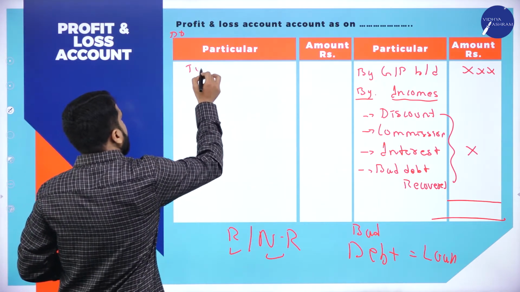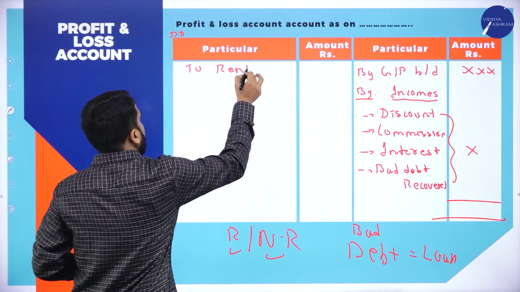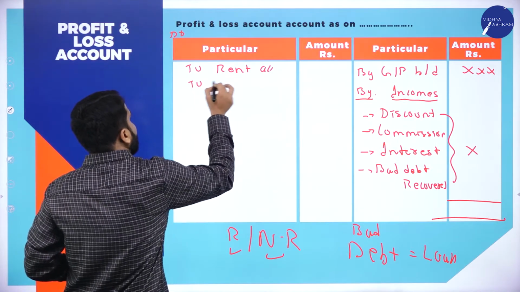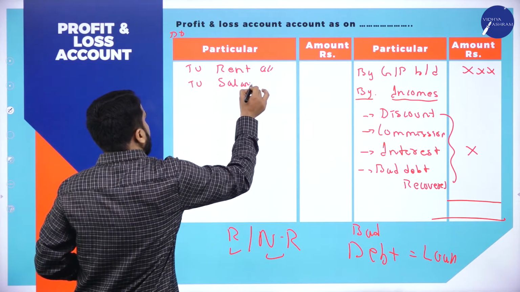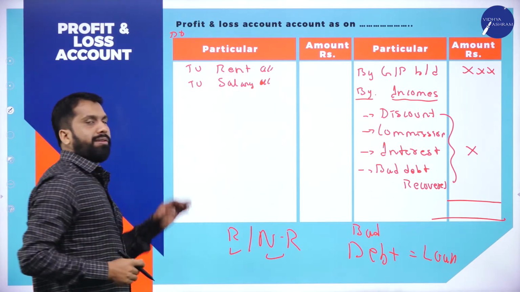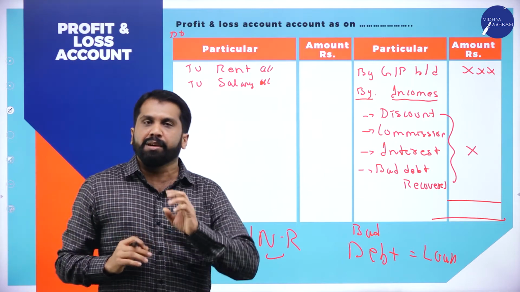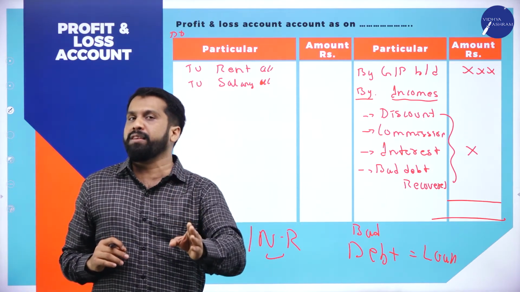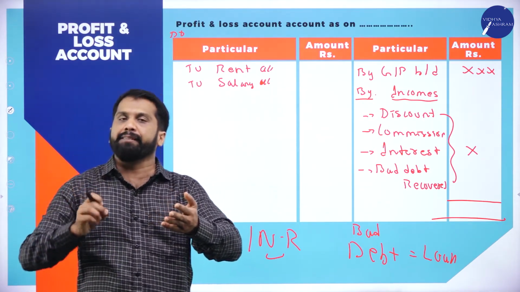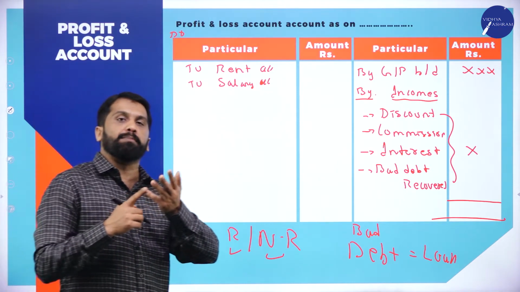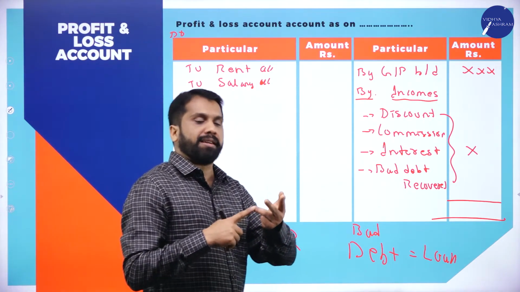You write down all the expenses, whatever you know. For example, to rent, to salary. I will not write all the expenses. If you are running a business, whatever expenses you find, write everything. You paid salary to employees, right? You paid rent, electricity charges, legal charges to a lawyer, audit fees.